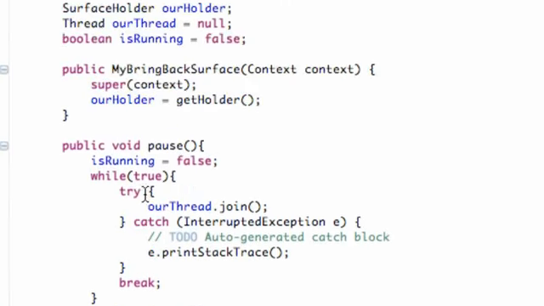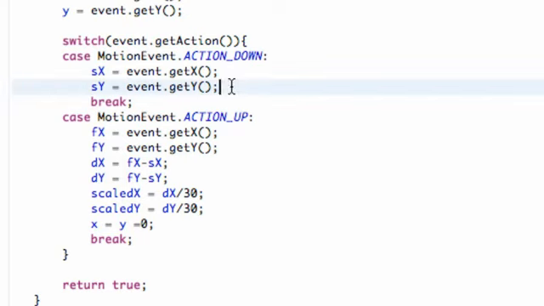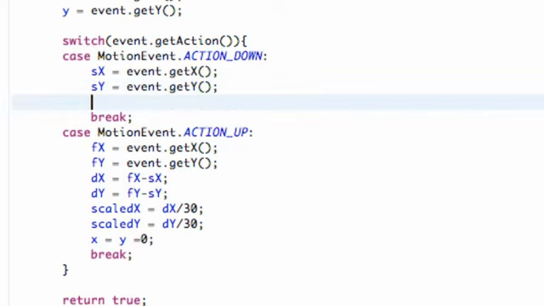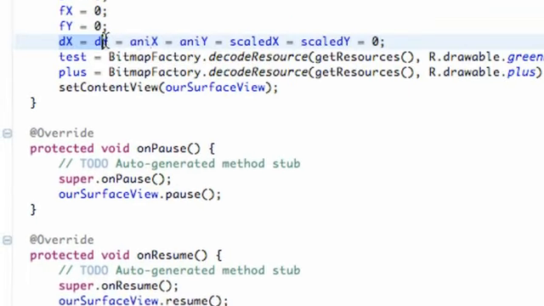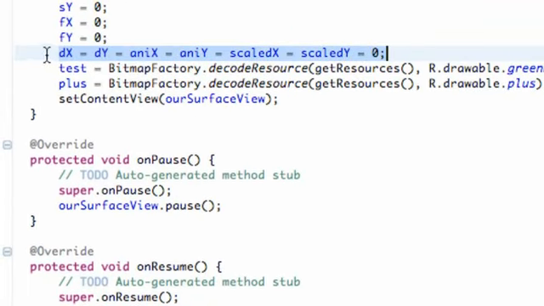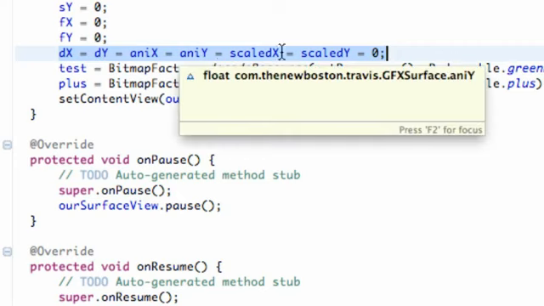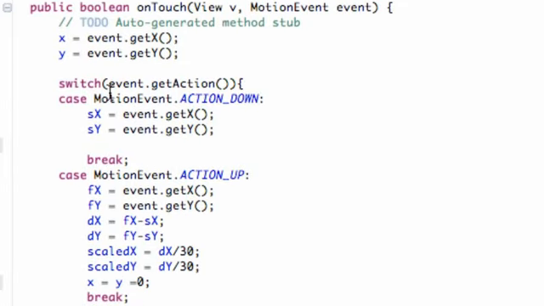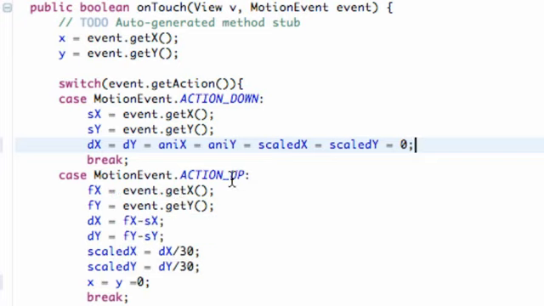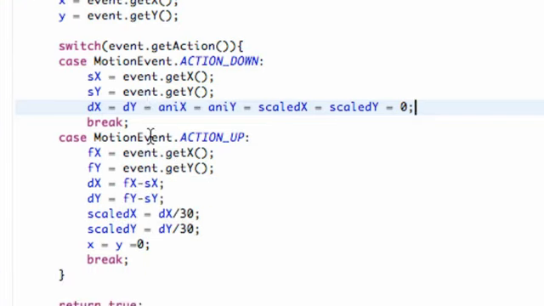So what we're going to do is go back to our motion events, and we're just going to set some variables back equal to 0. And the easy way to do this is just to copy this line here. So we're going to set the dx, the dy, the AnimX, the AnimY, the scaled x, and the scaled y all back to 0 within our on down motion event. So right here, we're just going to paste that, and we're good to go. I'm pretty sure everything's going to start working now, but hopefully you guys understand that concept.